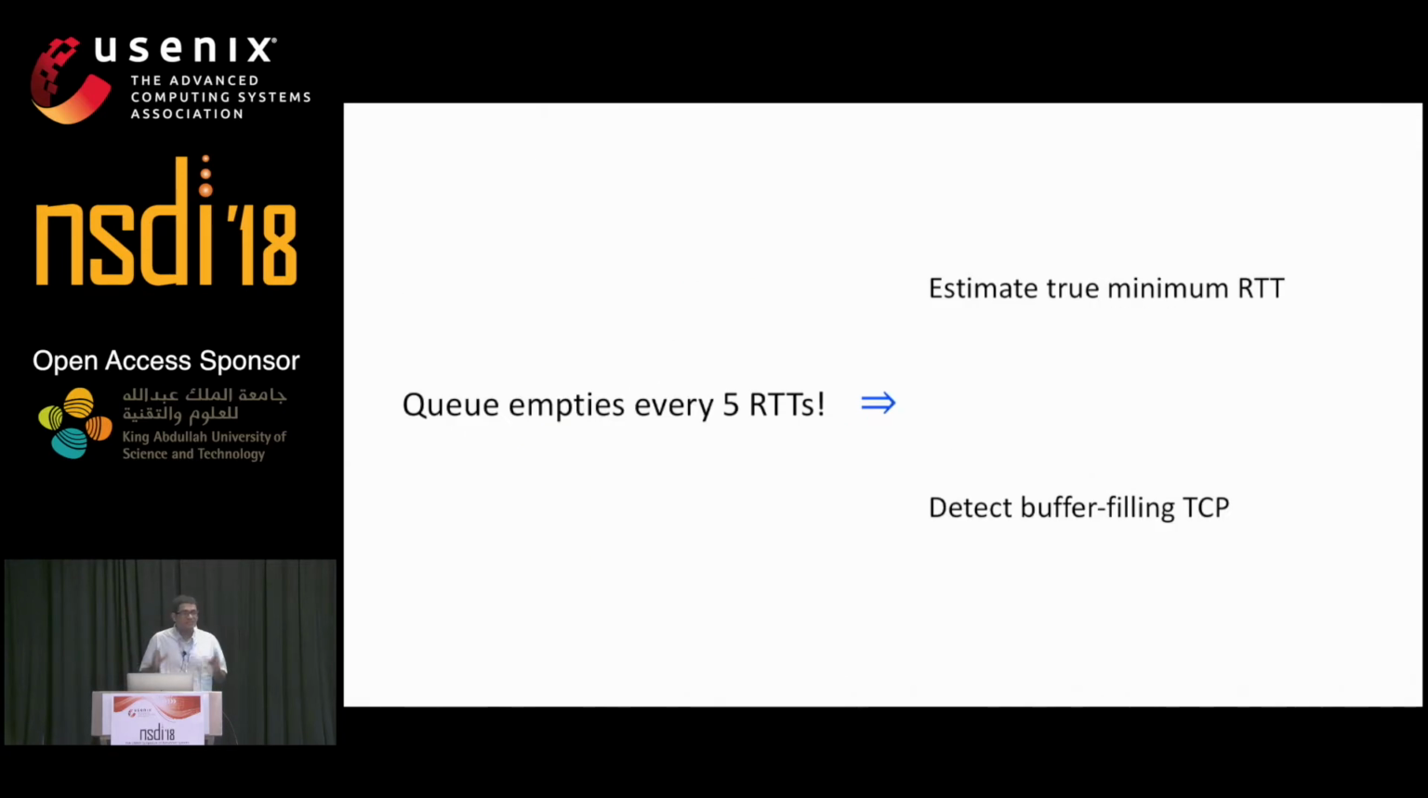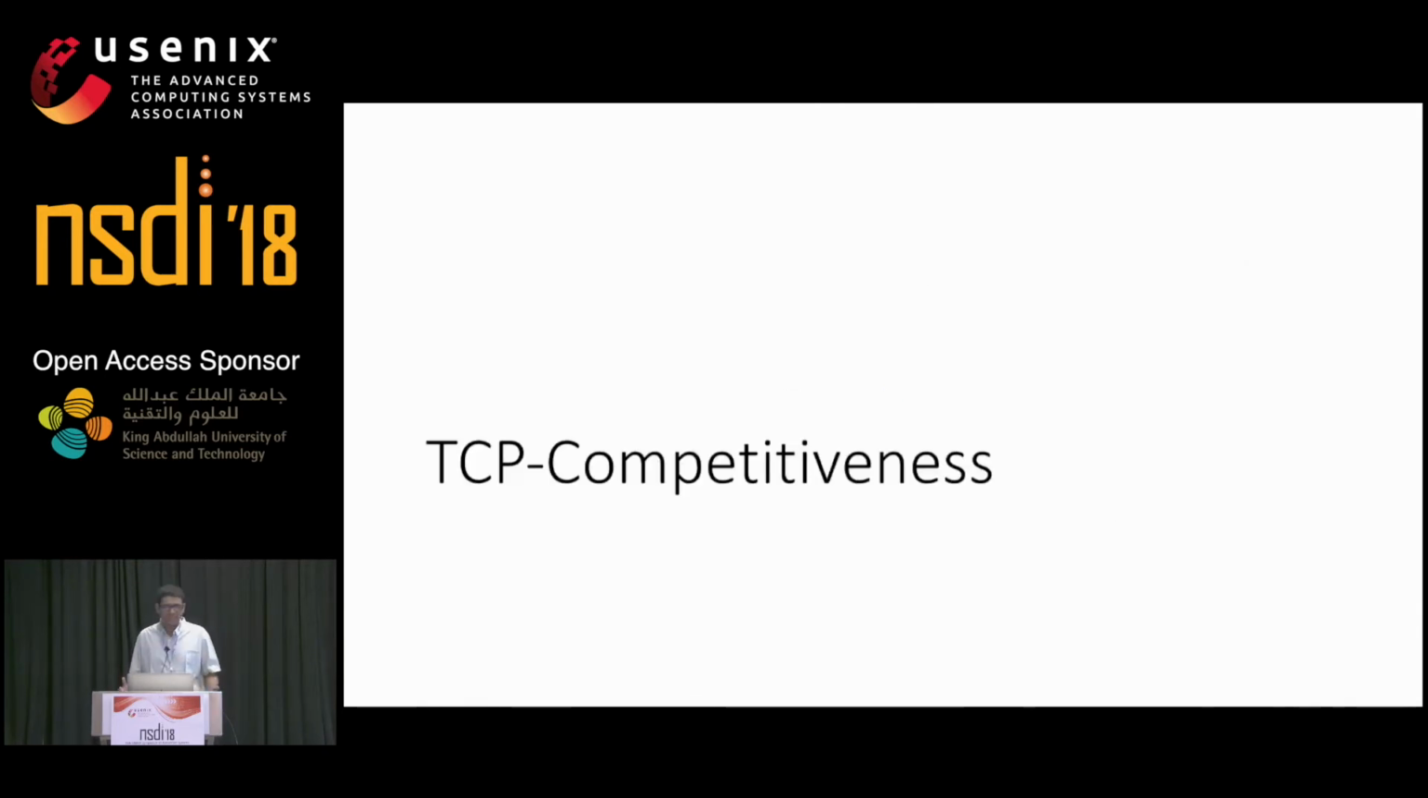This property that the queuing delay goes to 0 every 5 RTTs has two very important consequences for us. First, as we have already seen, it allows us to estimate the true minimum RTT. Second, it allows us to detect the presence of a buffer filling TCP. If the queue does not empty once every 5 RTTs, then we assume that the buffer filling TCP is present. This allows for TCP competitiveness.